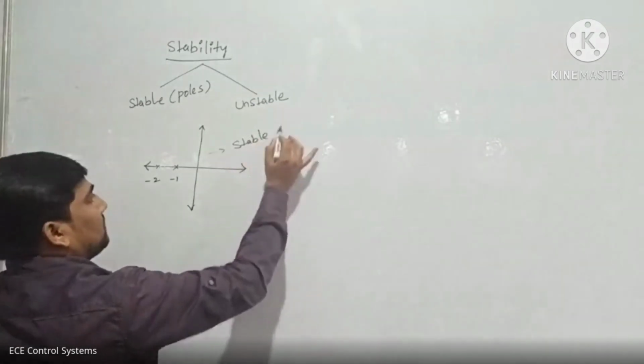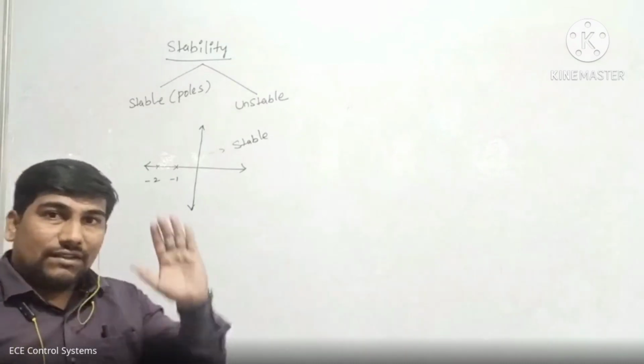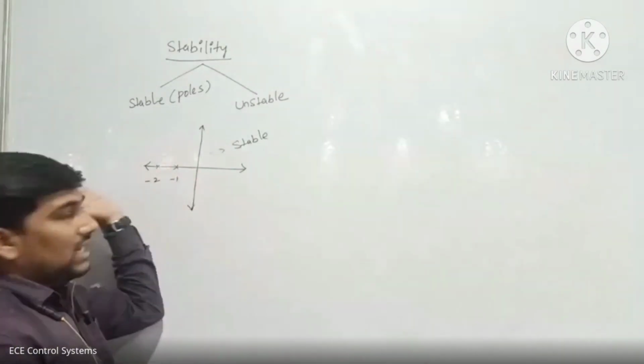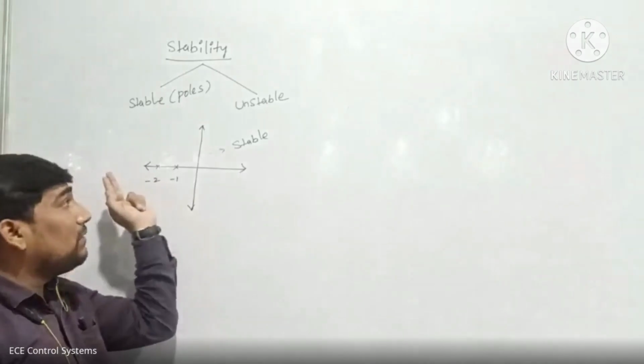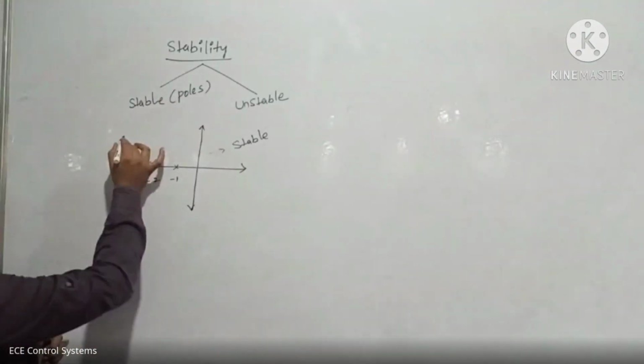This is the first condition. In our stability concept, what is the first condition? If the poles appear on the left side of the s-plane, then that type of system is called a stable system. Okay, this is the first point. Now coming to the second point.